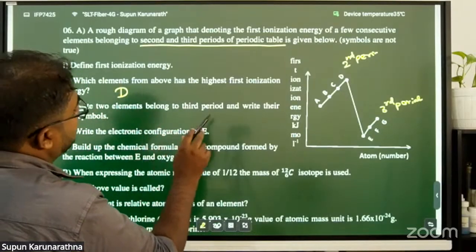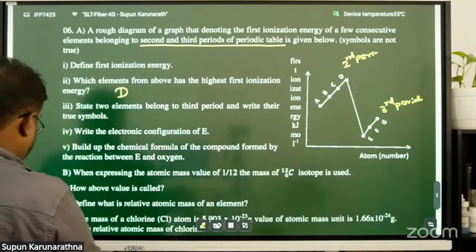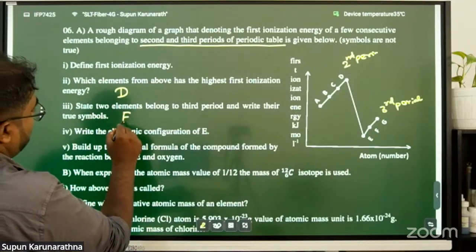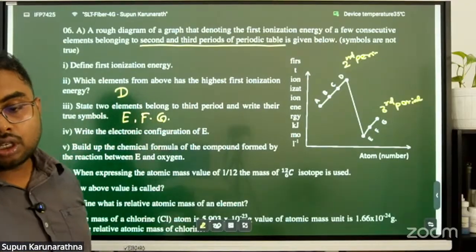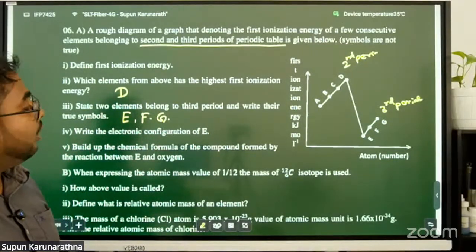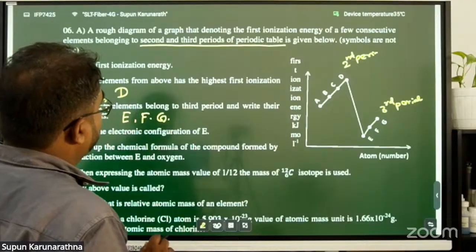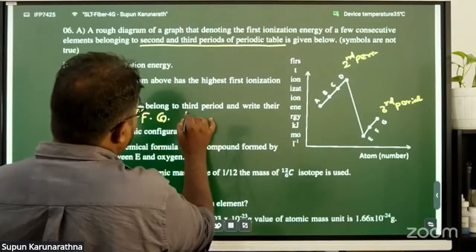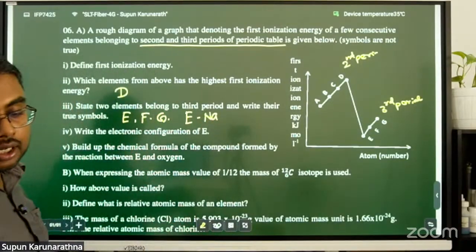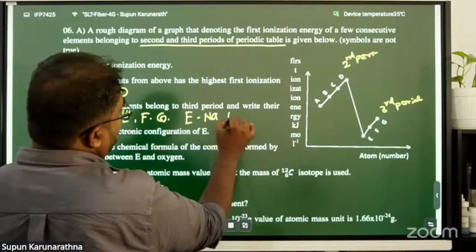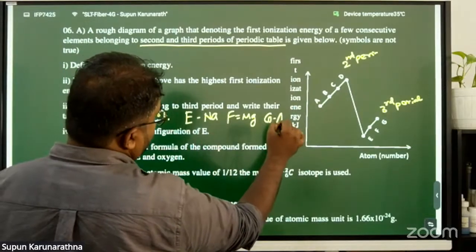State the elements belonging to the third period and write their symbols. What are the elements E, F, G? E is sodium, F is magnesium, G is aluminium.